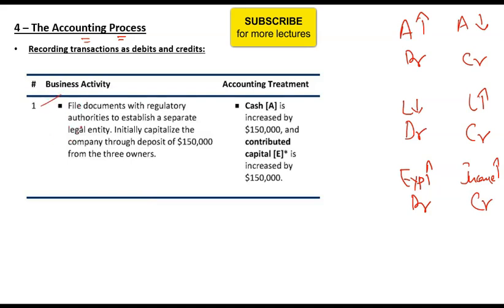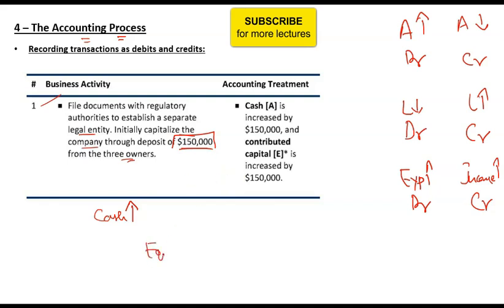The business activity is to file documents with regulatory authorities to establish a separate legal entity. You initially capitalize the company through a deposit of $150,000 from the three owners. So you have deposited $150,000, that is your cash, and this cash is coming in from owners. That means this cash is part of capital, or part of owner's equity.